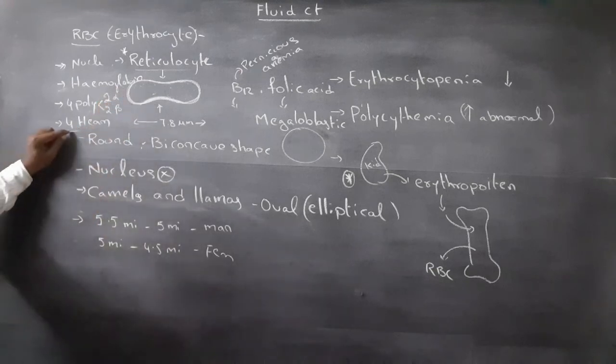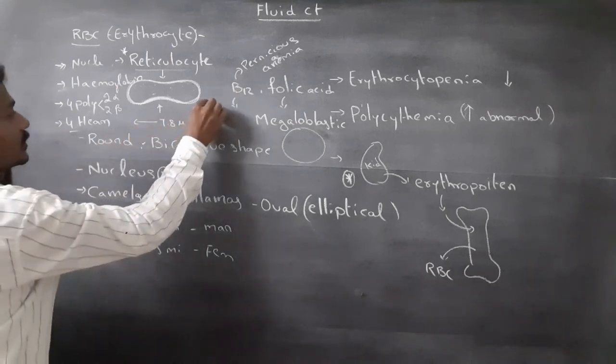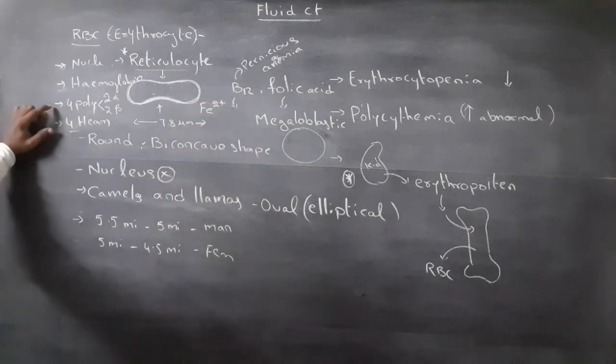The center of each heme molecule contains one ferrous ion. Each hemoglobin molecule can carry an average of 4 oxygen molecules.